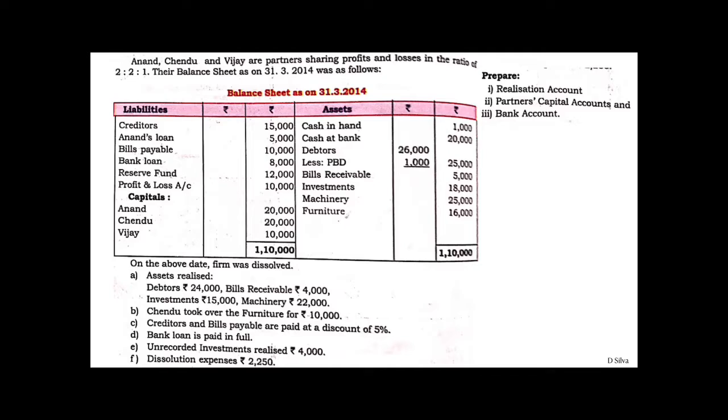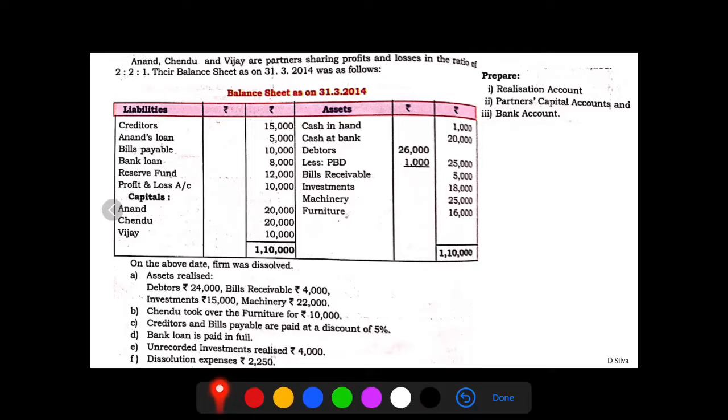And now we need to prepare realization account, partners capital accounts and bank account. So from the question we understand, students, that the firm is being dissolved as on 31st March 2014. As well, we understand that Anand, Chandu and Vijay are the partners. Their profit sharing ratio is 2:2:1. Let's first understand the balance sheet.